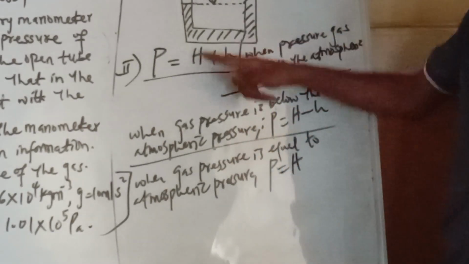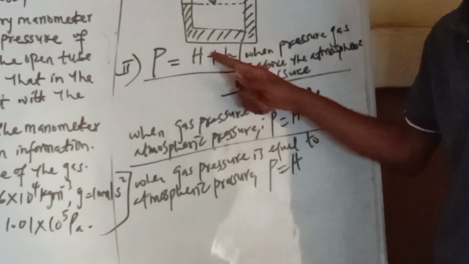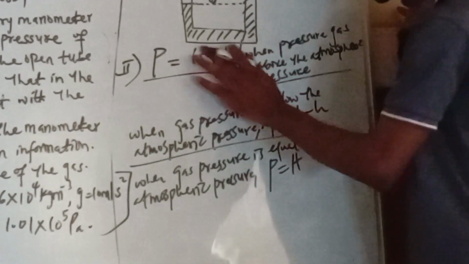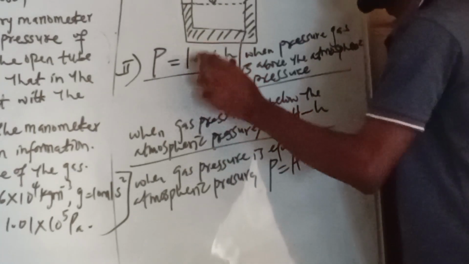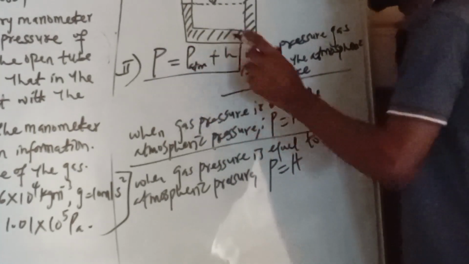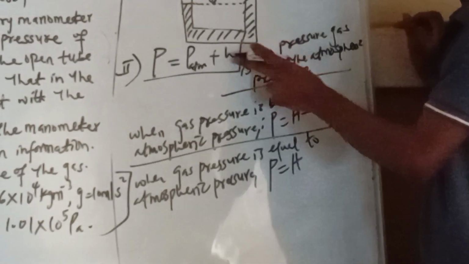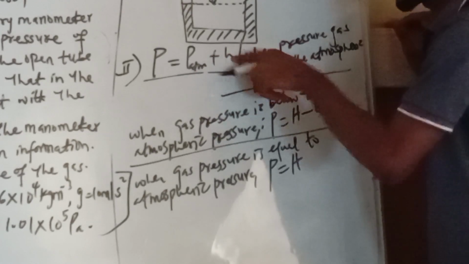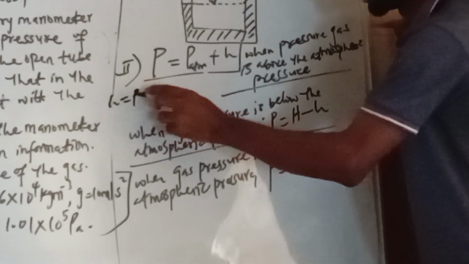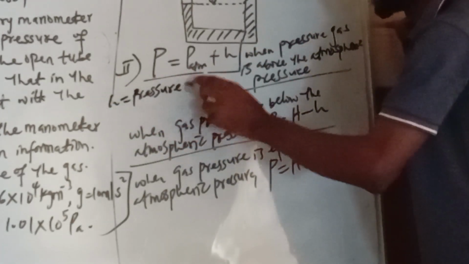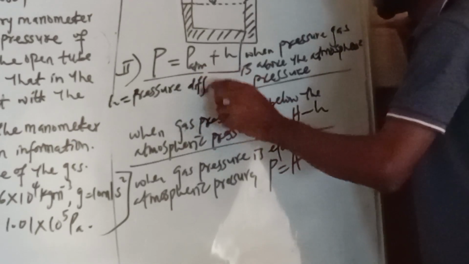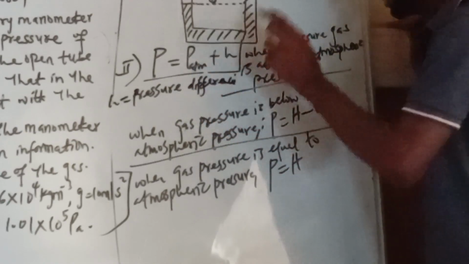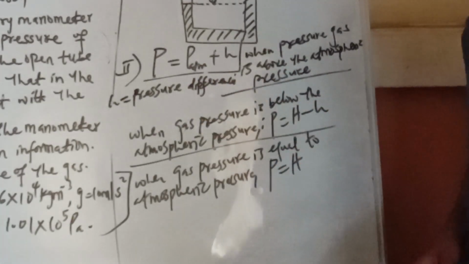Now remember in this case my H is atmospheric pressure. Okay, I think I should just write it like this, P ATM. Then this small h is the pressure difference. This one is total pressure, this one is normal, then this one is pressure difference. h is equal to pressure difference. Okay, please, after you can copy these cases here.